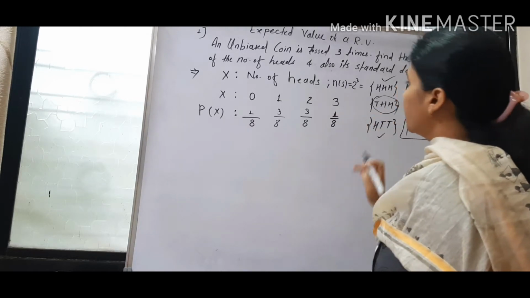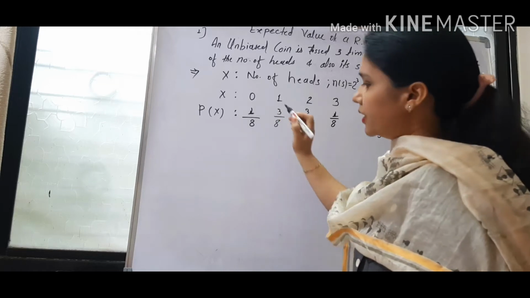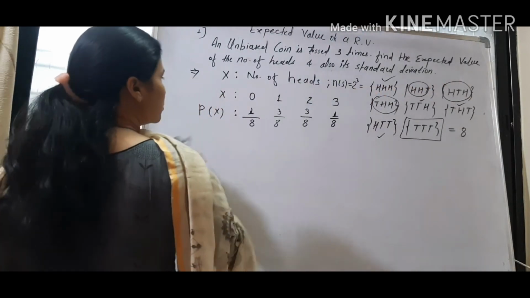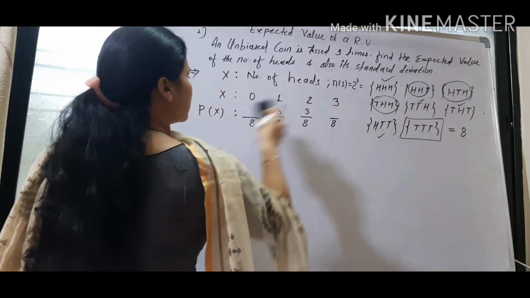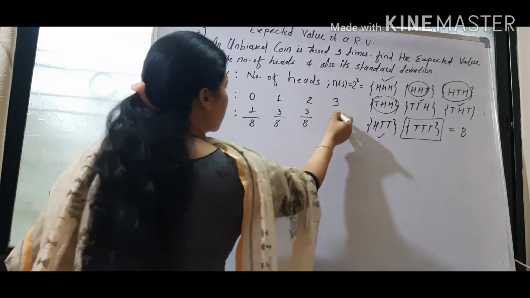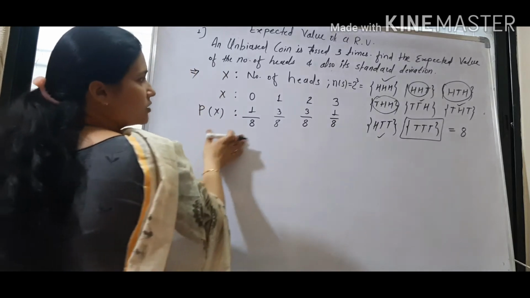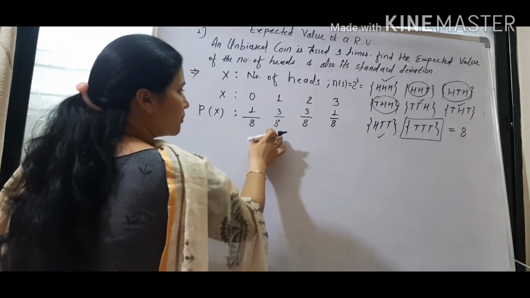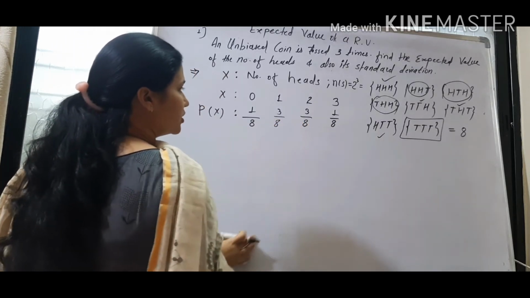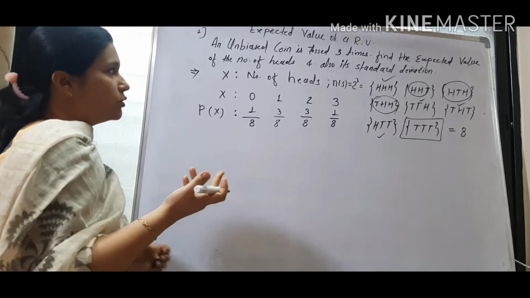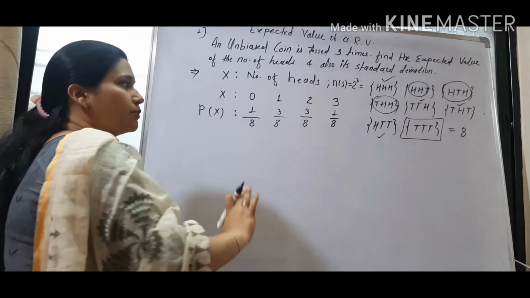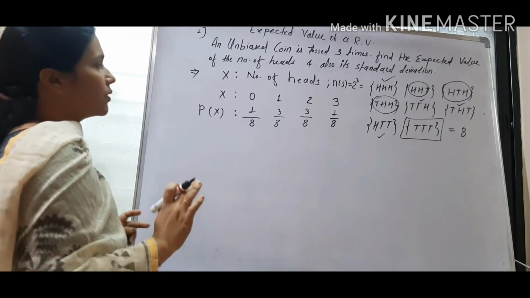Now you can write wrong probabilities also in this. So how to check whether your probabilities are wrong or not? We know that the sum of all probabilities is equal to 1. So take the sum of all probabilities, 1 by 8 plus 3 by 8 plus 3 by 8 plus 1 by 8. It will be 8 by 8, and 8 by 8 is equal to 1. So sum of all probabilities is equal to 1. It means we have calculated all the probabilities right. So this is the probability distribution.